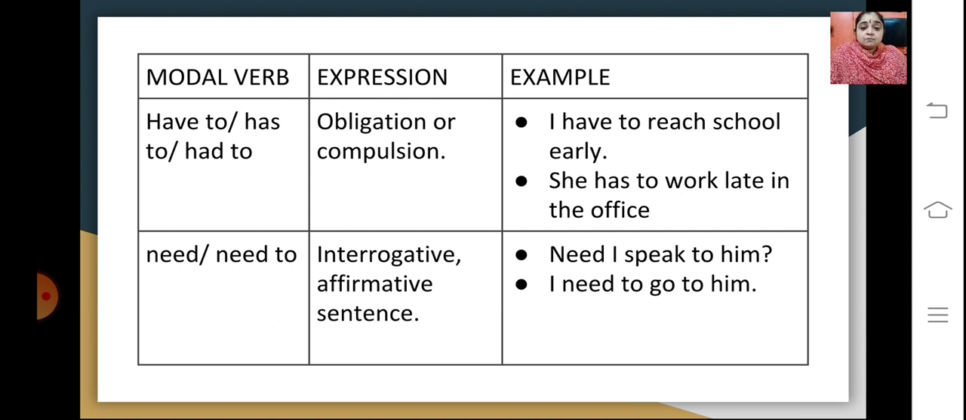The next modal verb here is need and need to. So the expression is interrogative or an affirmative sentence. When it's an interrogative, it is: need I speak to him? And if it's an affirmative sentence: I need to go to him. So both these are used as modal verbs.